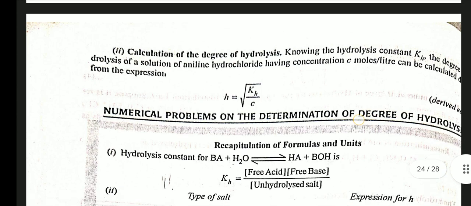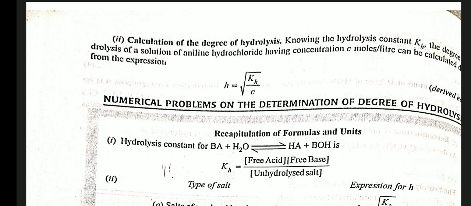Second, calculation of degree of hydrolysis. Knowing the hydrolysis constant Kh, the degree of hydrolysis of a solution of aniline hydrochloride having concentration C moles per liter can be calculated from the expression h = √(Kh/C).